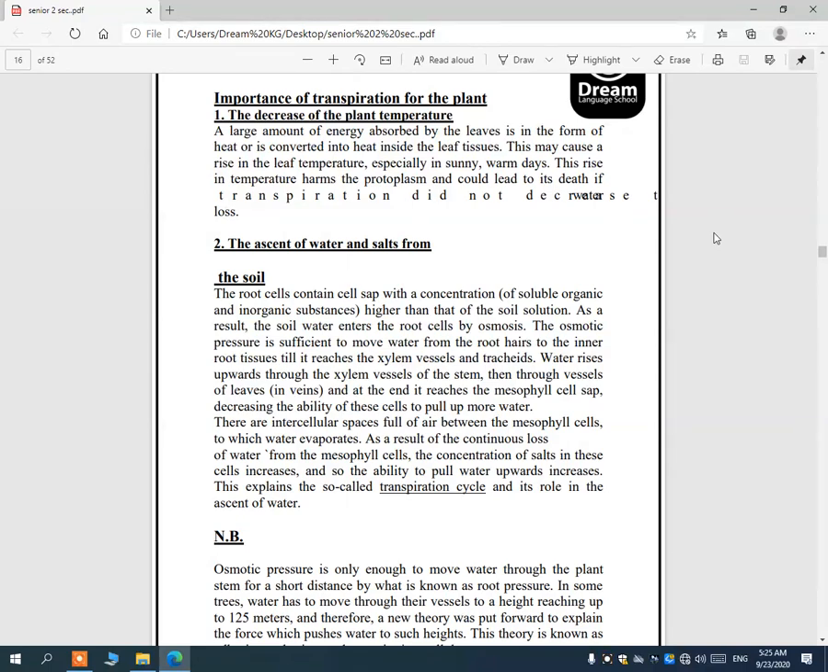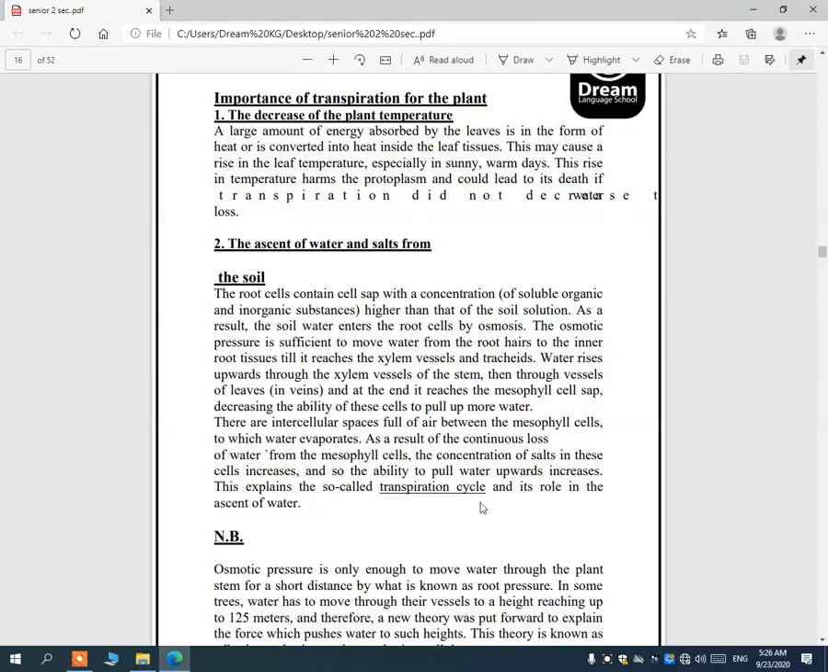Water rises upward through the xylem vessels of the stem, then through vessels of leaves in veins, and at the end it reaches the mesophyll cells, decreasing the ability of these cells to pull more water. There are intercellular spaces full of water between mesophyll cells to which water evaporates. As a result of continuous loss of water from mesophyll cells, the concentration of salts in these cells increases, and so the ability to pull water upward increases, and this explains what's called the transpiration cycle and its role in the ascent of water.